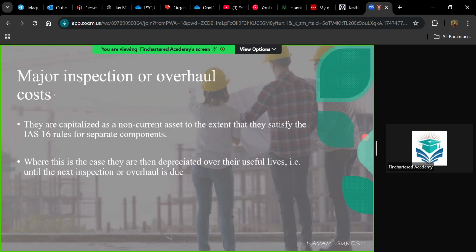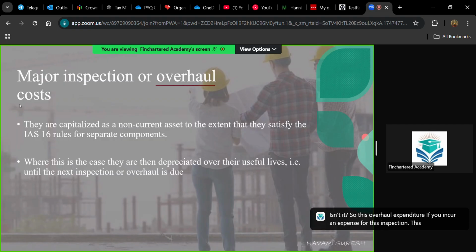So this overhaul expenditure for the inspection will directly lead to the performance enhancement of your asset. Based on this assumption, they are capitalized as non-current assets to the extent that they satisfy IAS 16 rules for separate components. So you are considering this overhaul expenditure as the expense incurred for a separate component.